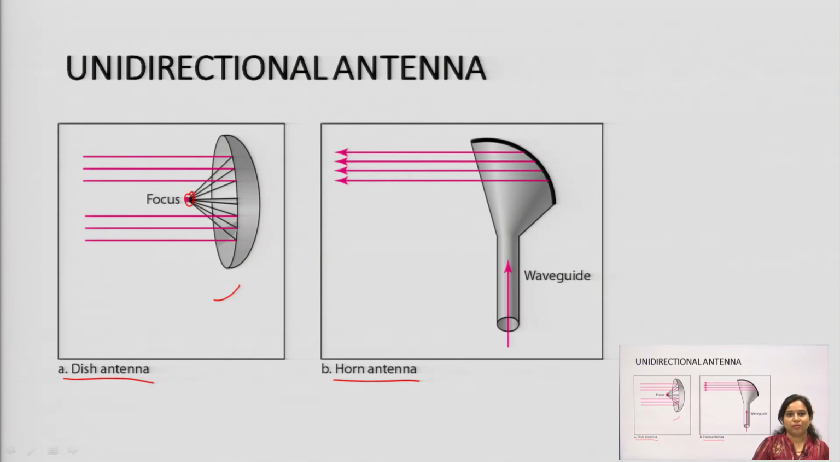So, till now we have discussed two types of antenna. The omnidirectional antenna, which has a gain equal to 1. Then we have seen the unidirectional antenna, which is of two types: the dish antenna and the horn antenna. The dish antenna focuses the energy on a single focal point. Then the horn antenna has the shape of a horn, it is connected through a waveguide, and the direction of the pulse is shown over here.